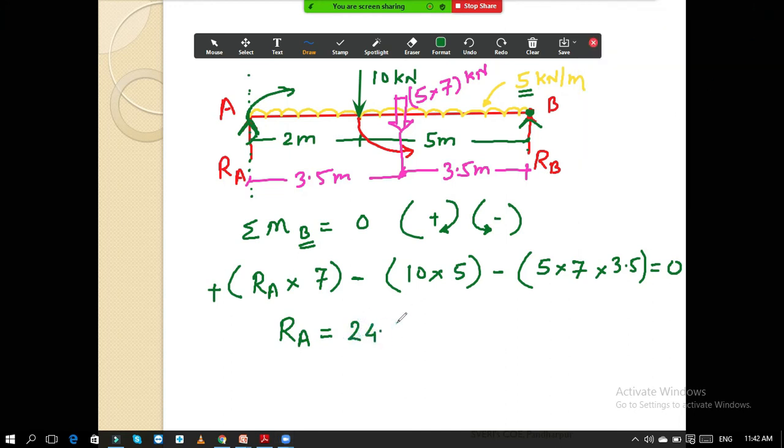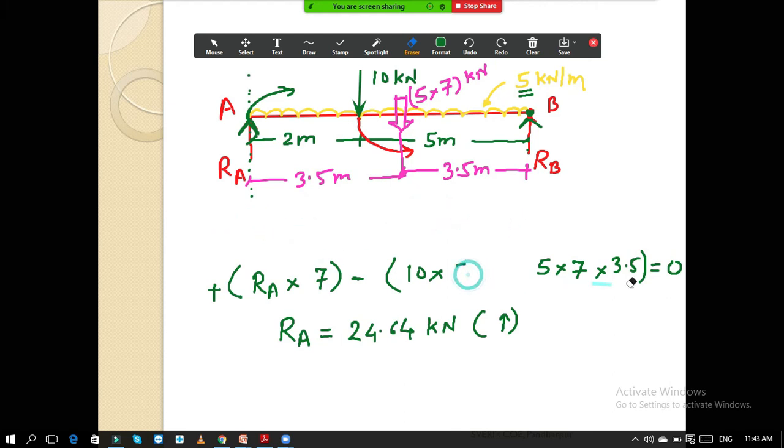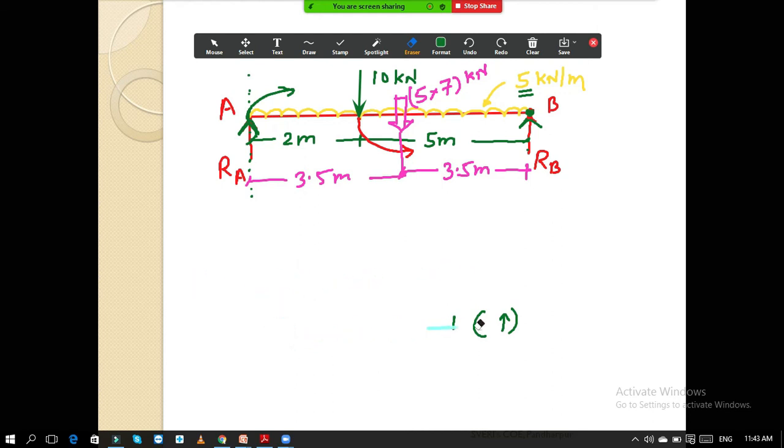So 24.64 kilonewton. Okay, you have got the positive answer, so it is moving up. So now we got the value of RA. Okay, now we have got the value of RA. So now after this we will calculate the value of RB. Okay. After this we will calculate the value of RB. So I will write the value of RA over here, 24.64 kilonewton. This is the value of RA.